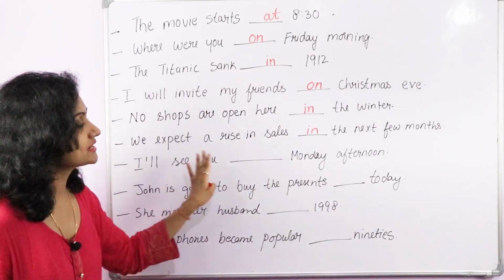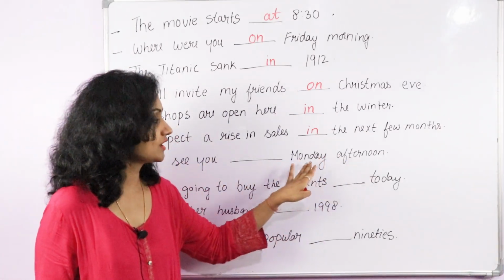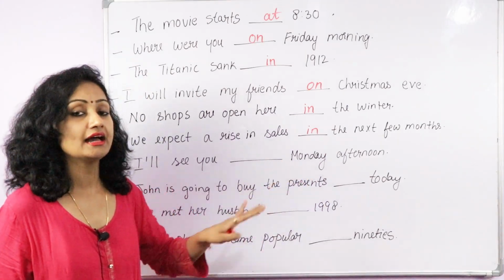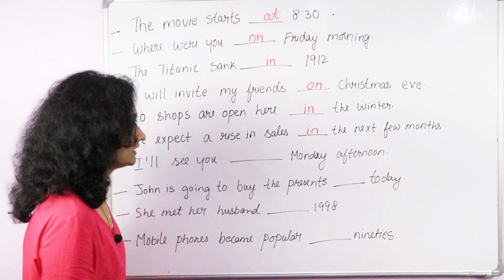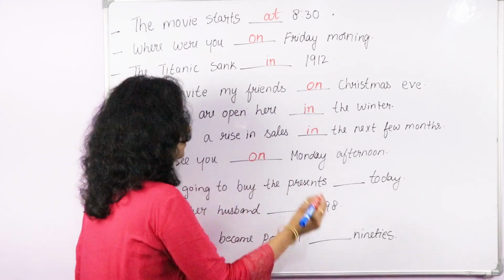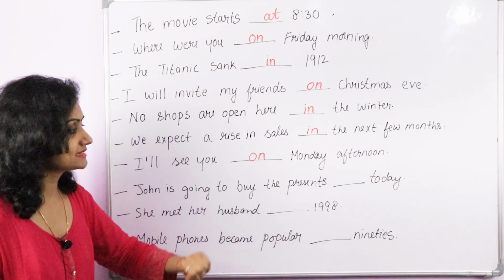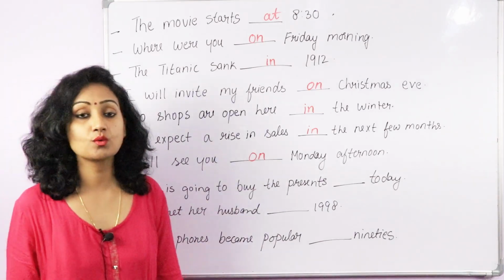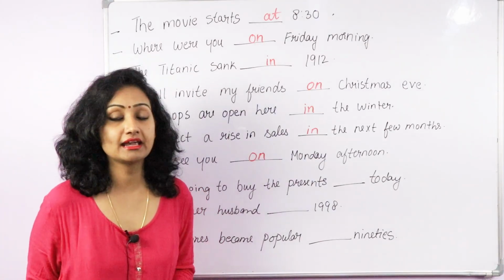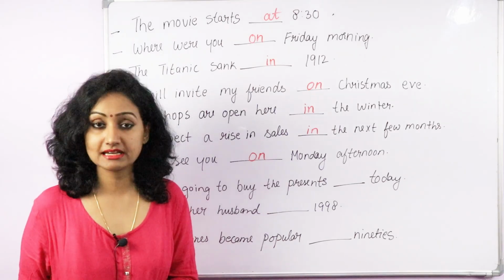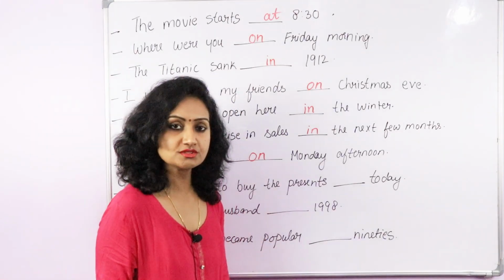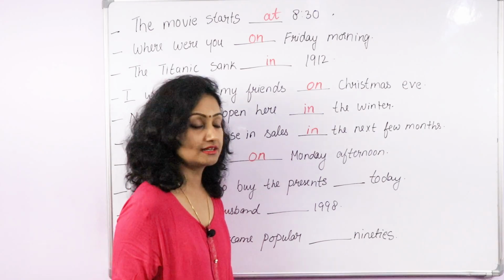I will see you dash Monday afternoon. So again we have a day here, and what do we use before a day? On Monday afternoon. John is going to buy the presents dash today. So what will come here? Today is a day, but we don't use a preposition before today.